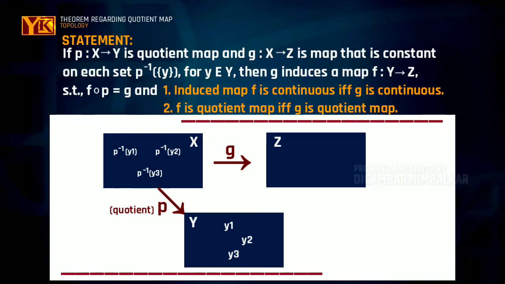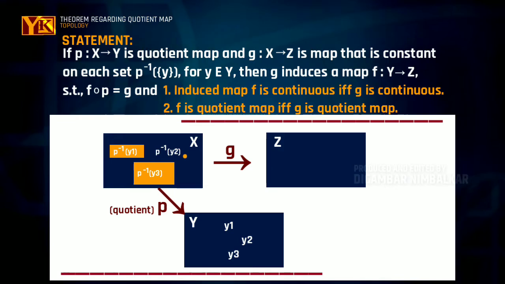But these images may be sets, or it may be a one-point set. So g will map these elements to constants in set Z.